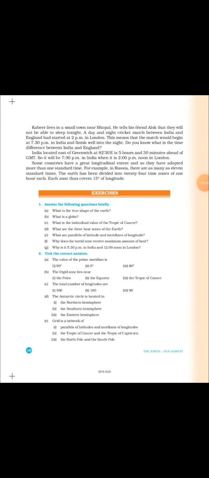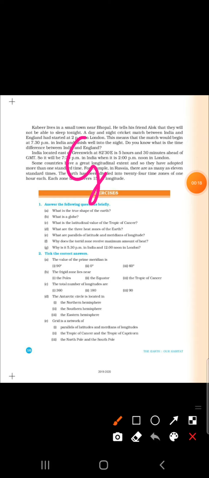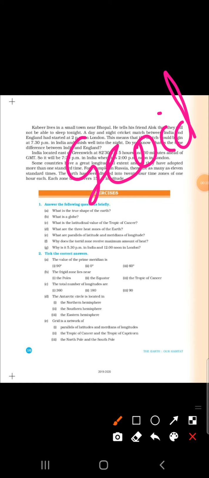Globe, latitudes and longitudes. Now we are going through the exercise part. Here comes our questions. First question, what is the true shape of the earth? You can write in a word. Geoid. The true shape of the earth is geoid. That is the answer of question number 1.